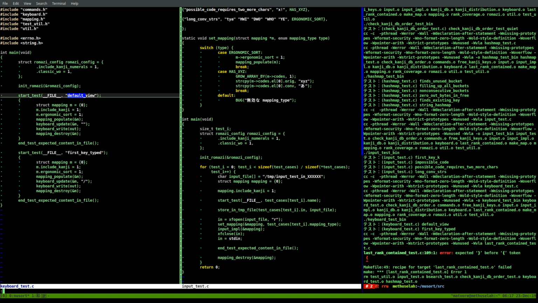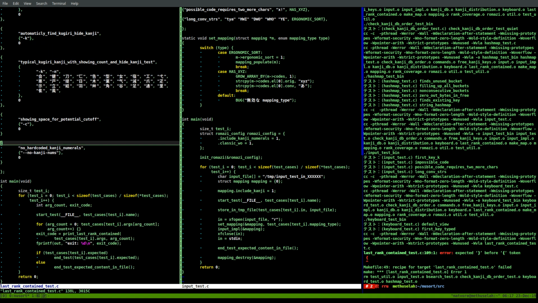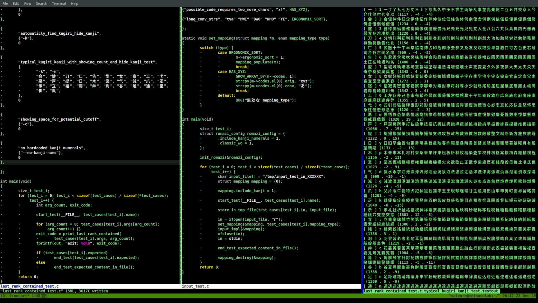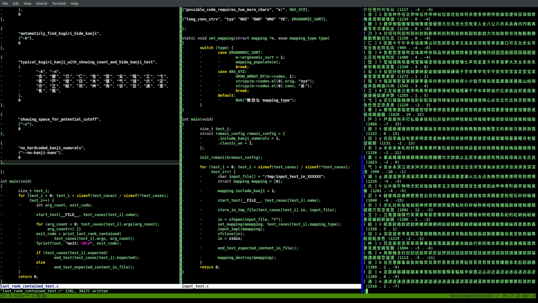Last string contain test has a syntax error 109. Right, we didn't include a comma there. Okay, let's try again. Okay, last string contain tests. So the problem here is that, okay. Problem here is that of course we never even wrote the test output, so this is what it should look like.